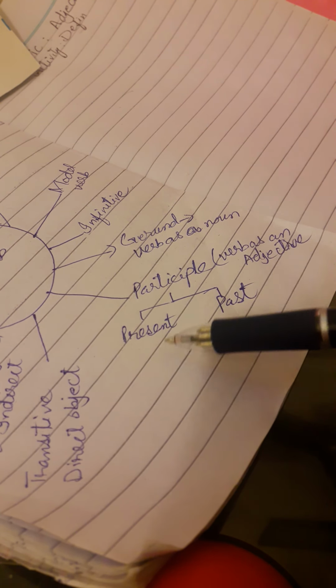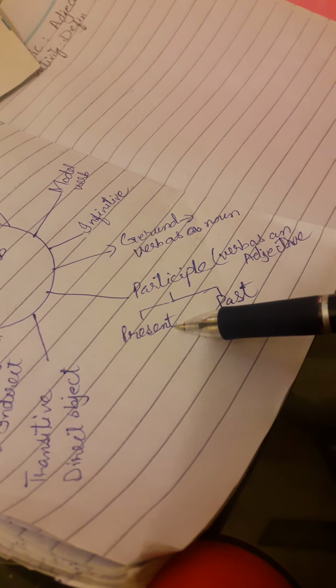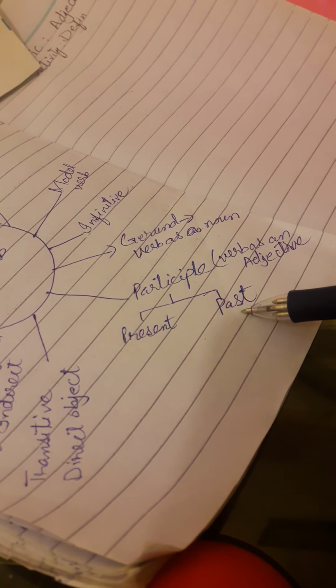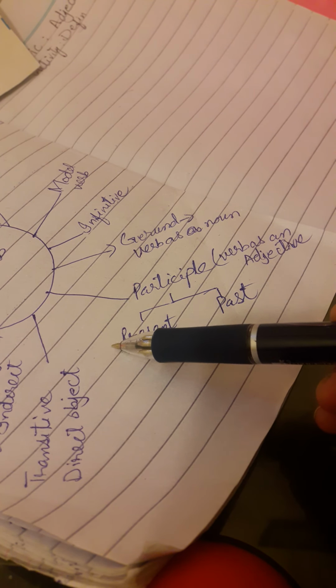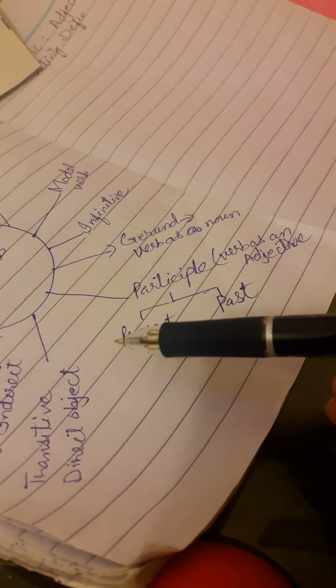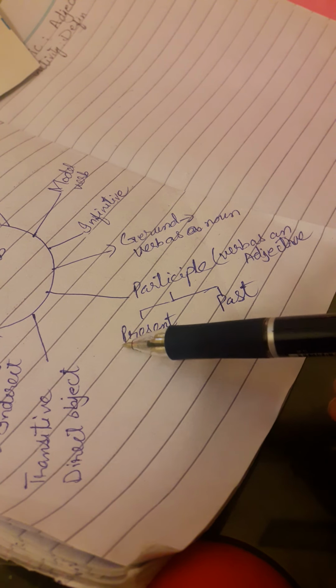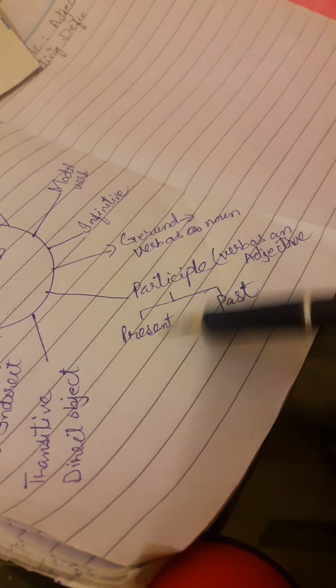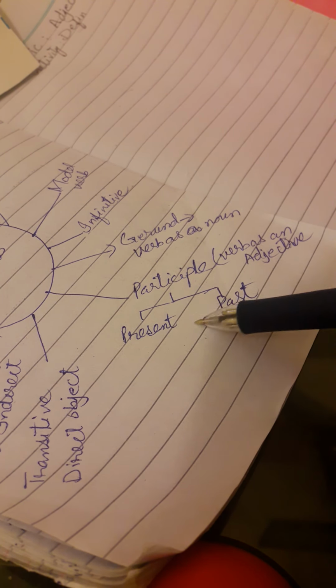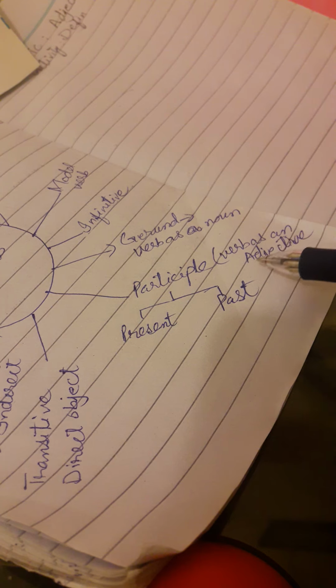Present participle: first verb plus ing. Past participle: third form of verb. Present participle: I like the singing doll. Which type of doll do you like? Singing doll. Before doll, I am writing the adjective singing. He is singing, this is a verb. He likes a singing doll; it becomes a participle because we are using the verb as an adjective.